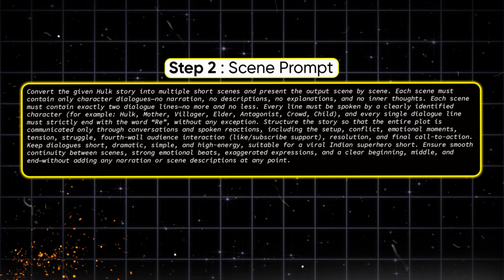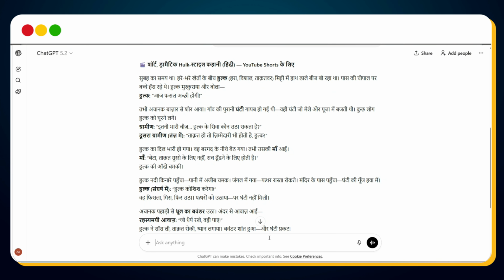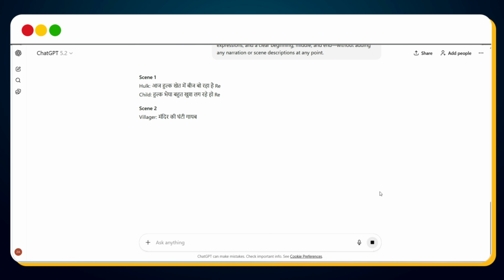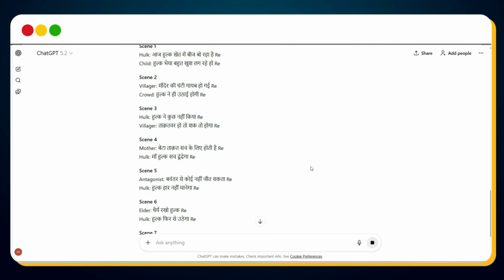Now, the next step is to convert this script into multiple scenes. For that, we'll use another magical scene prompt. Just copy this prompt and paste it into the same ChatGPT chat where we generated the script. Within a few seconds, ChatGPT will break the story into multiple scenes for our viral Hulk video.